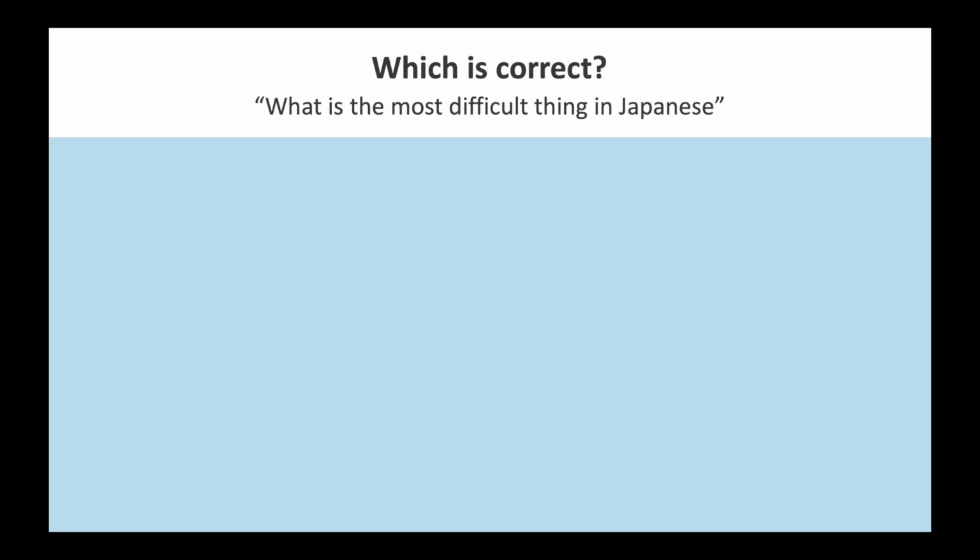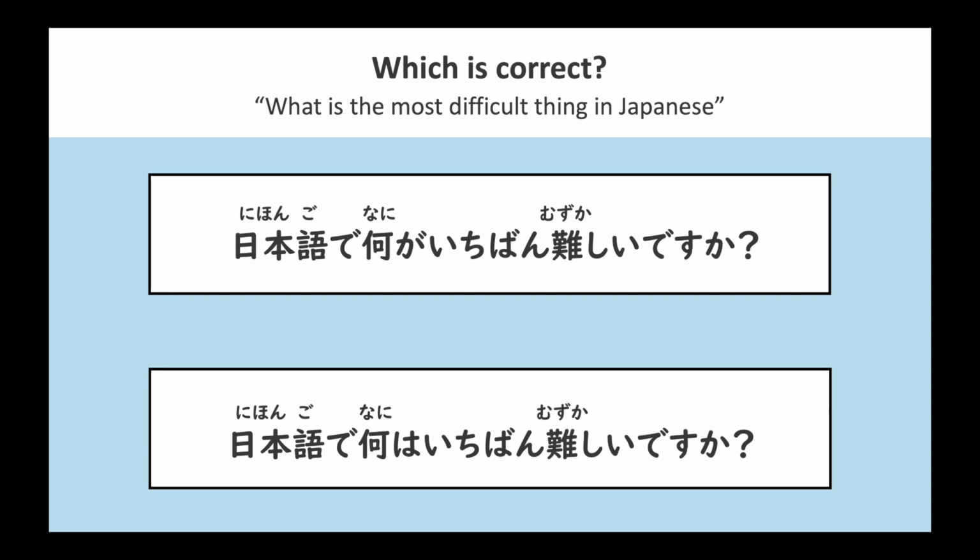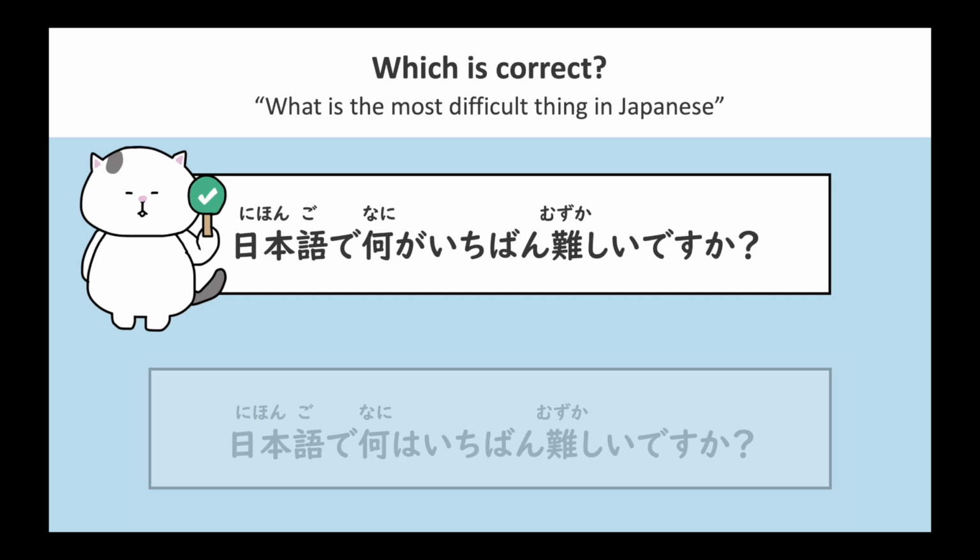Which is the correct phrase for what is the most difficult thing in Japanese? Is it 日本語で何が一番難しいですか? or 日本語で何は一番難しいですか? The correct answer is 日本語で何が一番難しいですか? Again, we're asking about the subject.